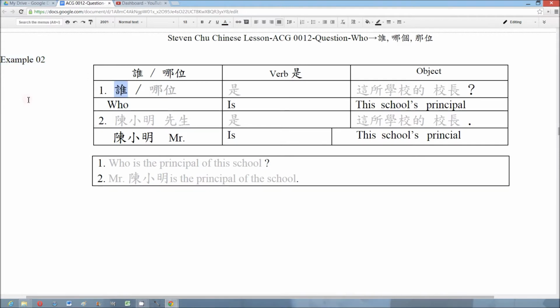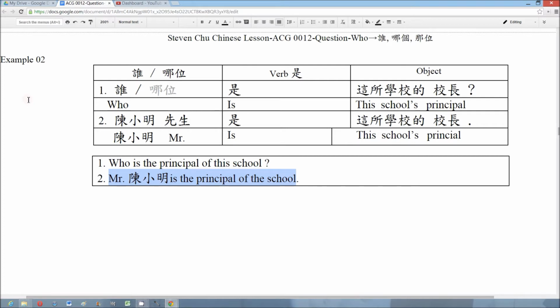Example 2. 谁是这所学校的校长? Who is the principal of this school? And the answer is 陈晓明先生是这所学校的校长.